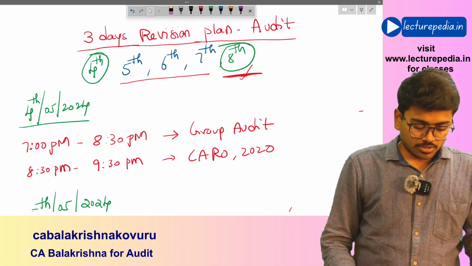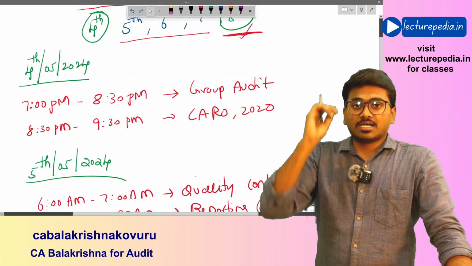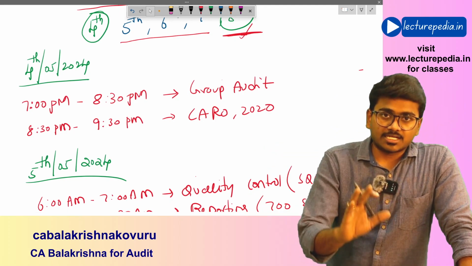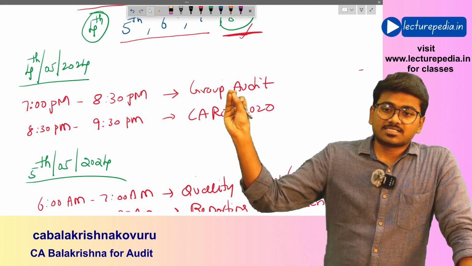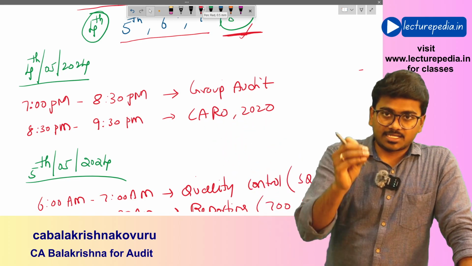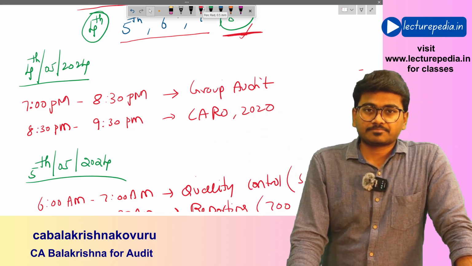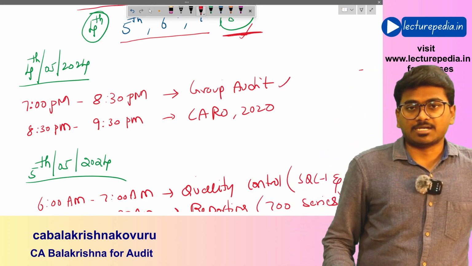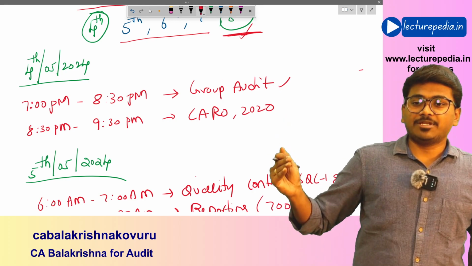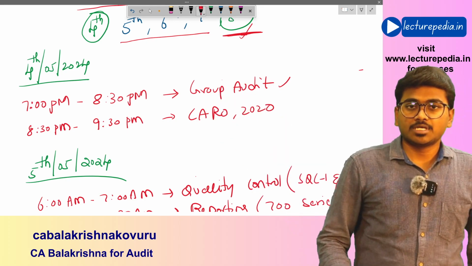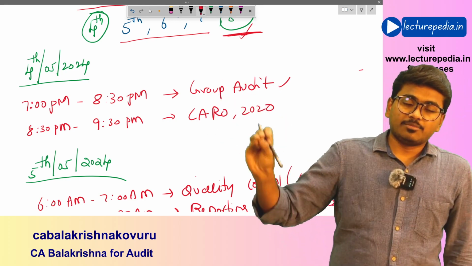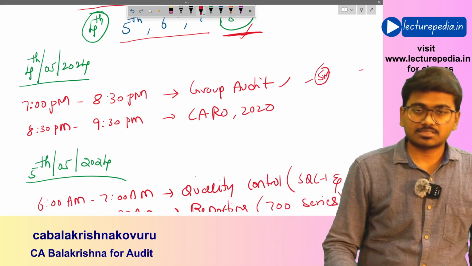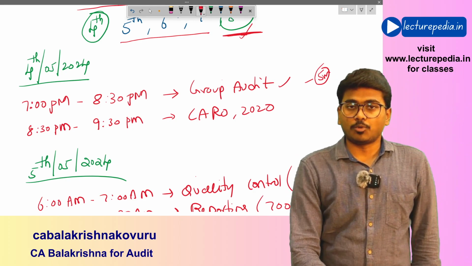So first of all, after completing the SFM examination, you might take some rest till 7 p.m. At 7 p.m. you start your audit revision with the group audits chapter. From 7 p.m. onwards to 8:30 p.m. you spend your time revising group audits. Here you can gain 5 marks guaranteed from this group audits chapter.